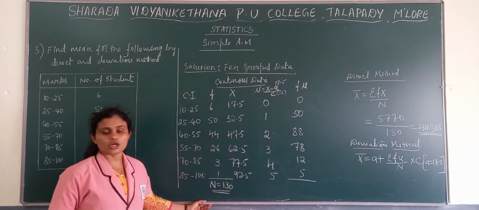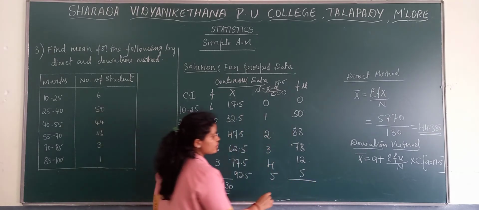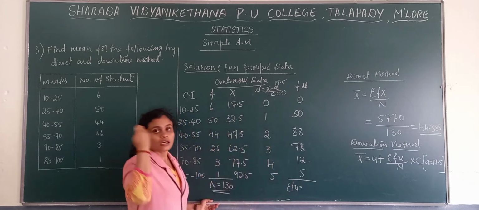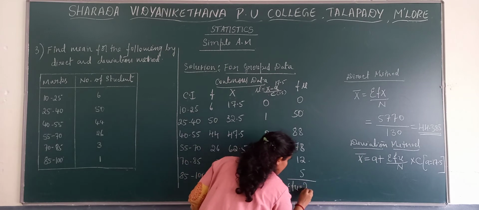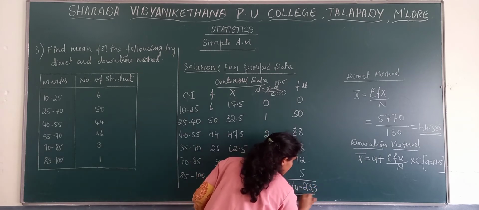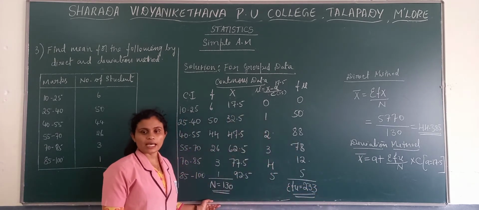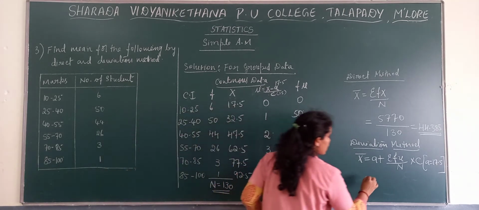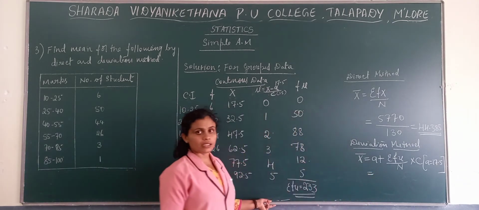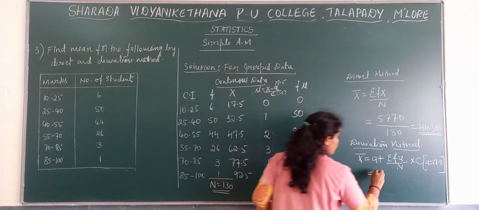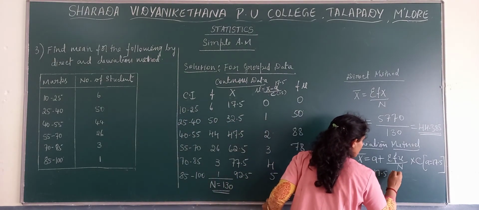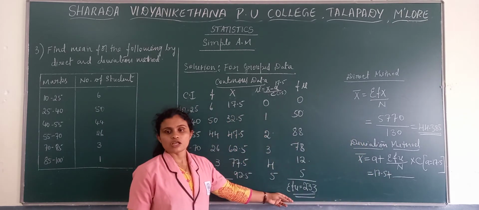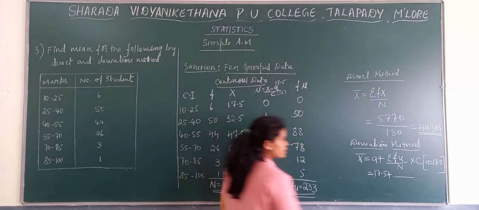Now total the column. When we total it, we get sigma fu as 233. Now substitute into the formula. Here we have taken A as 17.5 plus sigma fu, which we got as 233,